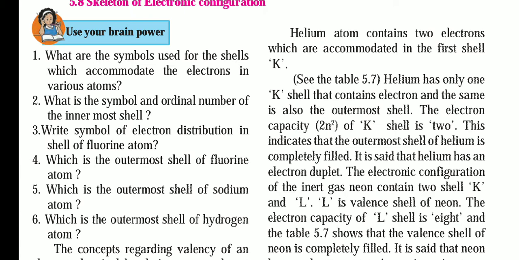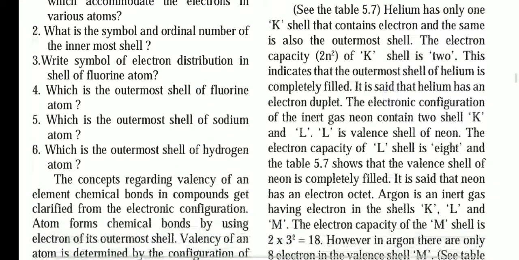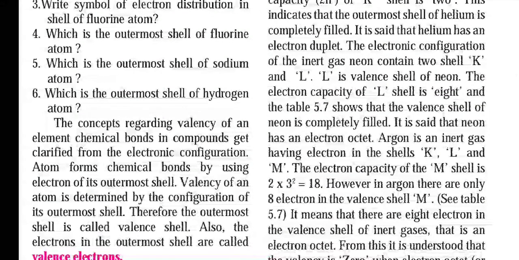The electronic configuration of the inert gas neon contains shells K and L. The electron capacity of the L shell is 8, and table 5.7 shows that the valency shell of neon is completely filled. Here, neon has K and L completely filled, so 10 electrons are present. The K shell is completely filled and the L shell is also completely filled. Its capacity is 8, that's why it is completely filled. So its valence shell is completely filled, that's why it cannot react with another.